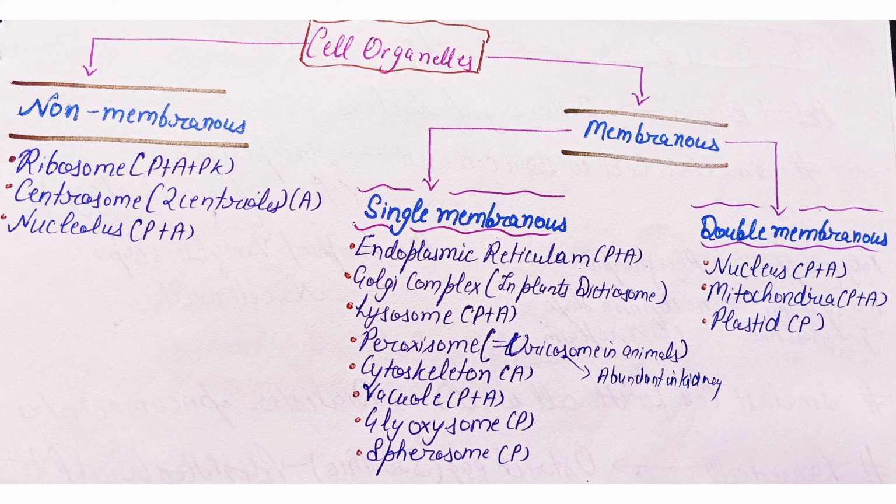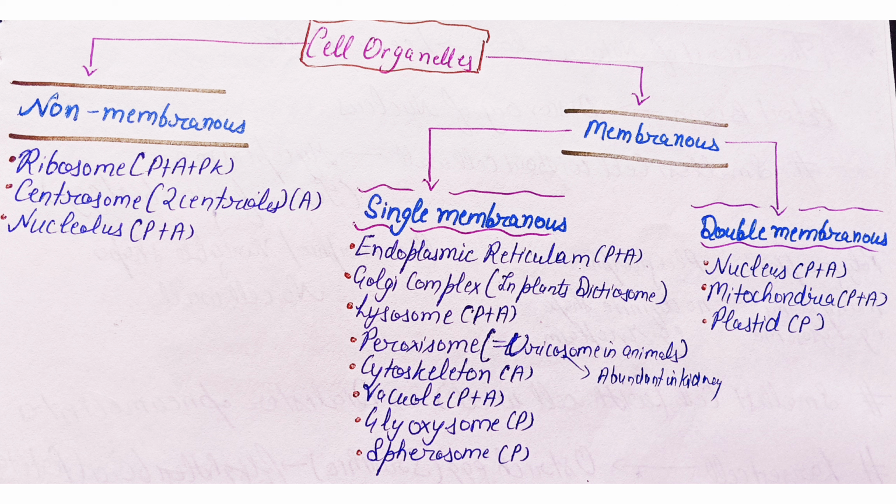Membranous cell organelles can be single membrane or double membrane. The single membranous organelles are endoplasmic reticulum, Golgi complex, lysosome, peroxisome, cytoskeleton, vacuole, glyoxysome and spherosome. Double membranous cell organelles are nucleus, mitochondria and plastids.